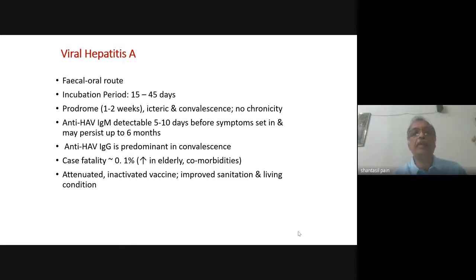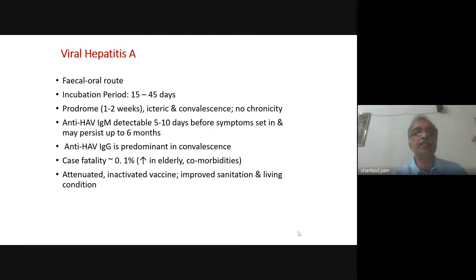All these viral hepatitis are self-limiting infections. Rarely, less than 1%, they will produce a fulminant hepatitis. Viral hepatitis A does not produce any chronicity. It just produces acute hepatitis infection.